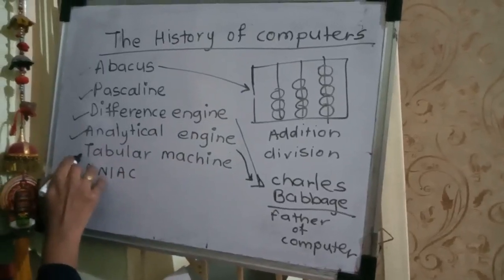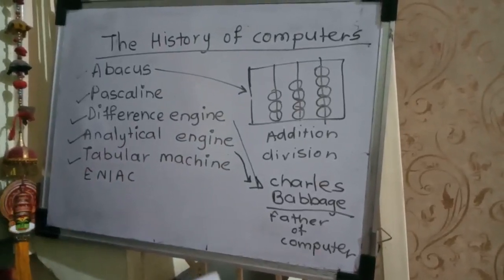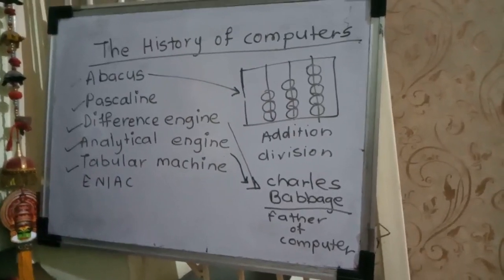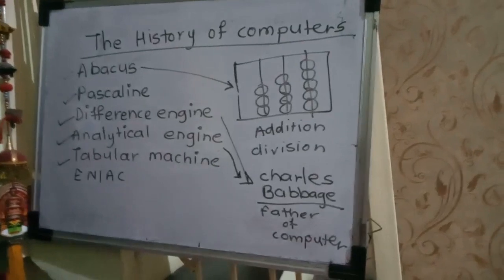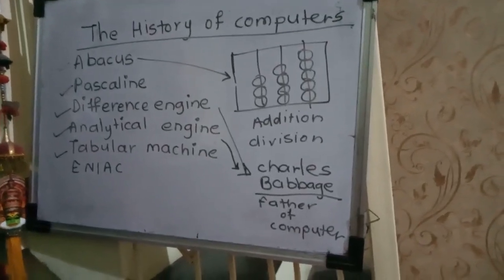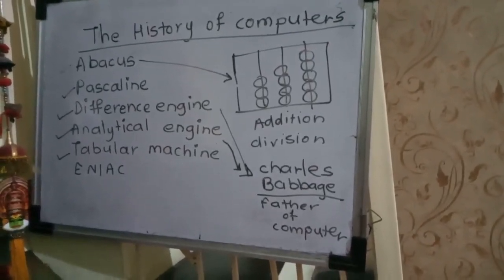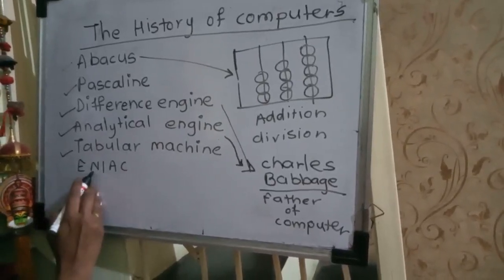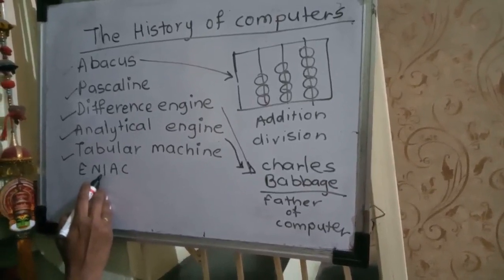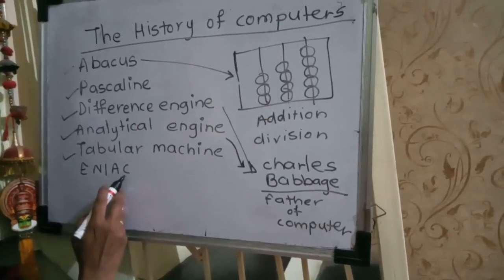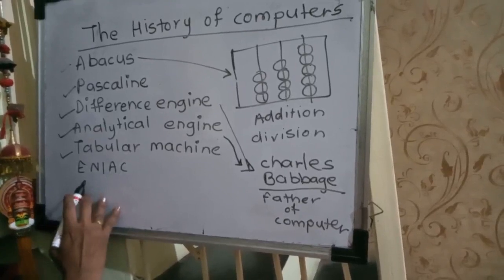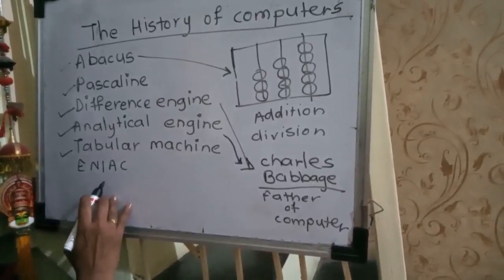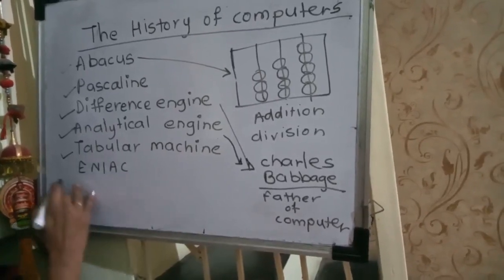Then the tabulating machine. The tabulating machine was invented by Herman Hollerith. It was developed to process data. This was also used for calculation. Then after that ENIAC came. ENIAC means Electronic Numerical Integrator and Calculator. It contained several thousand different components. It also consumed a large amount of electricity.